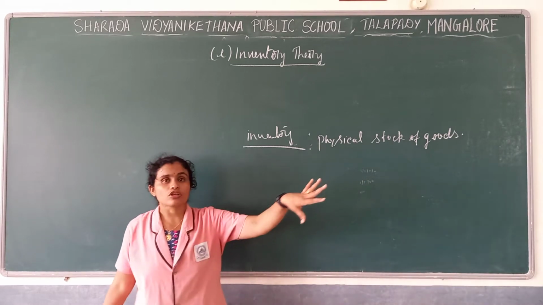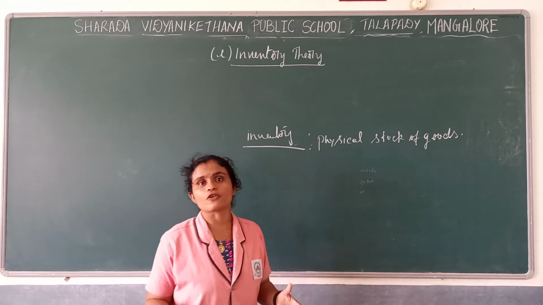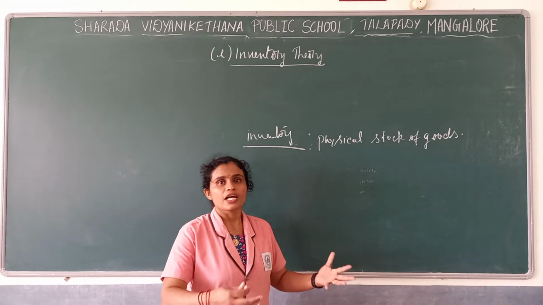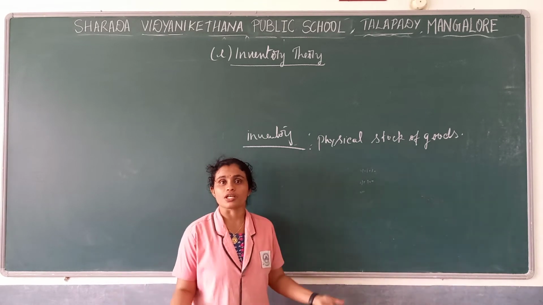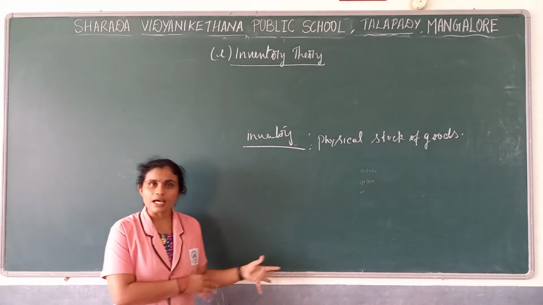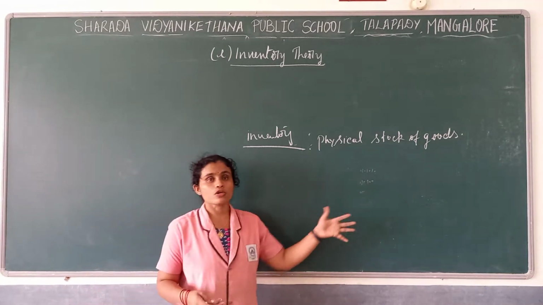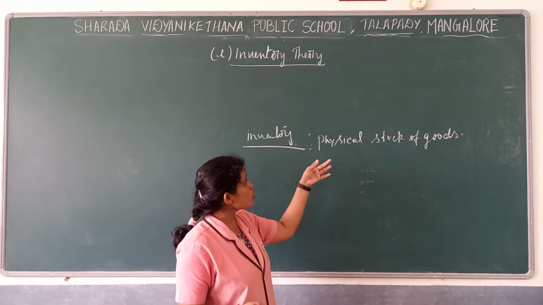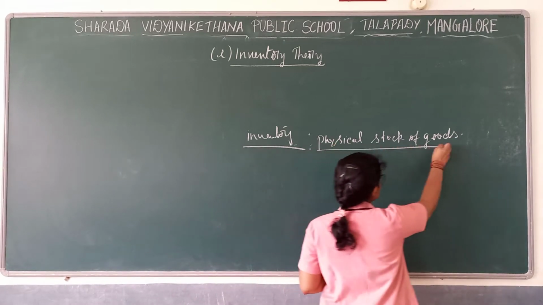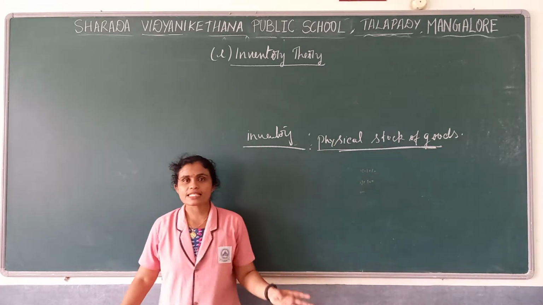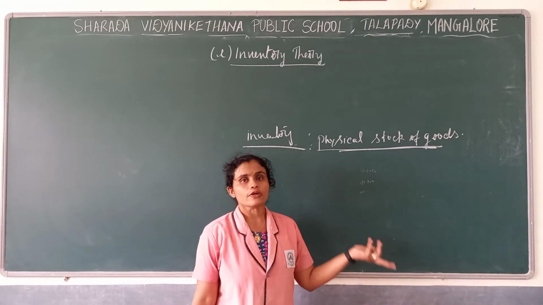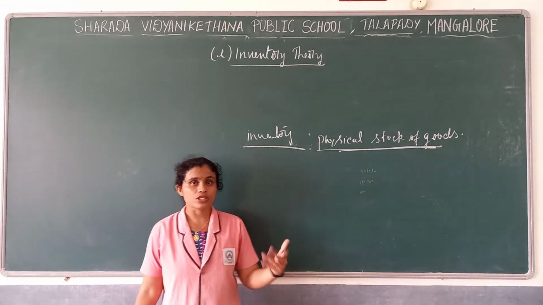And in case of the purpose of production, what we store is raw material. Various kinds of raw materials we require in order to produce any product. After purchasing the raw materials from the dealers, we maintain them in a particular place called a warehouse, and there we maintain the stock. That stock we also call inventory. So inventory is a physical stock of goods which we maintain for the purpose of future sale or future production.